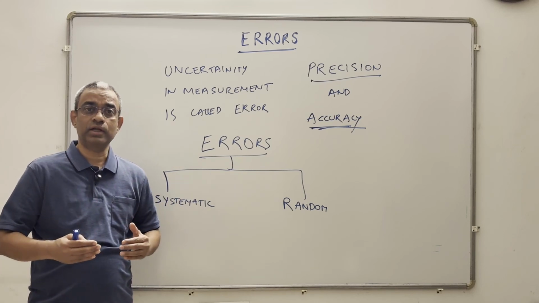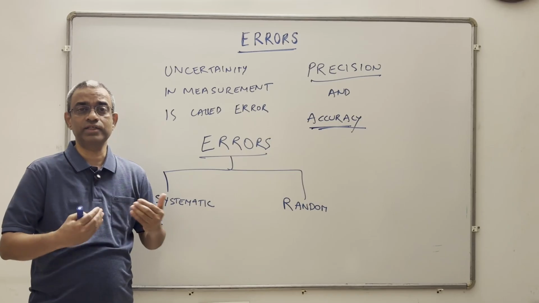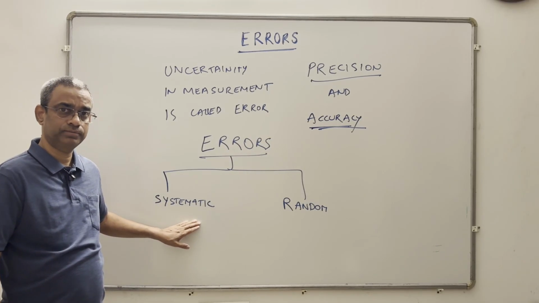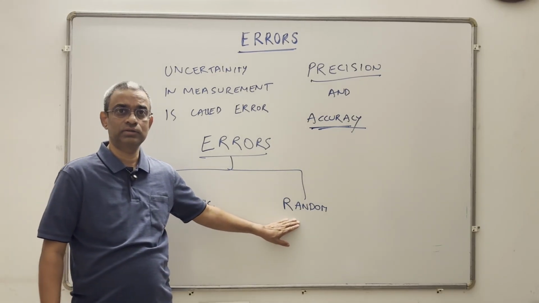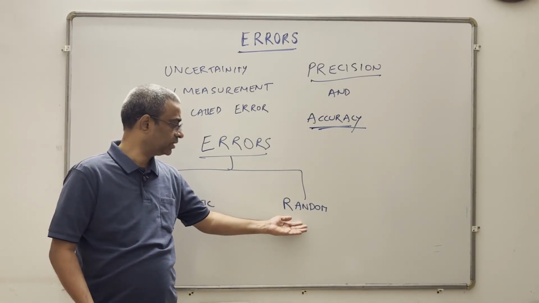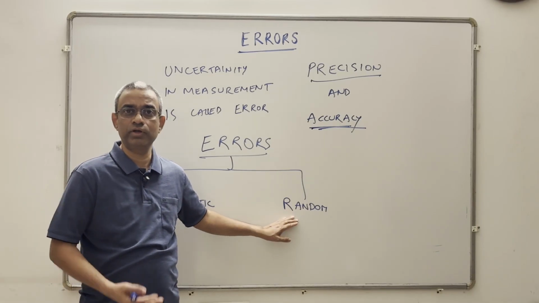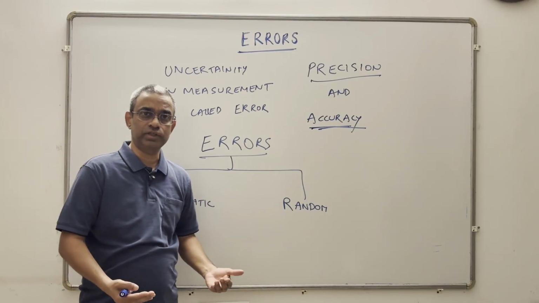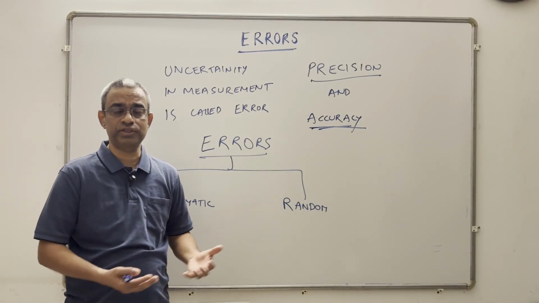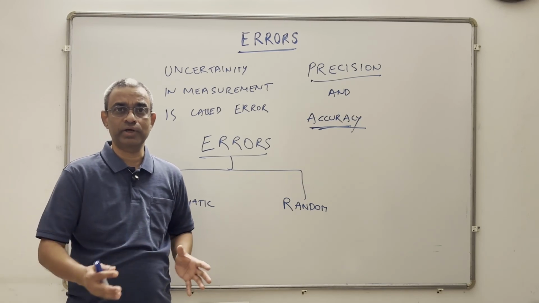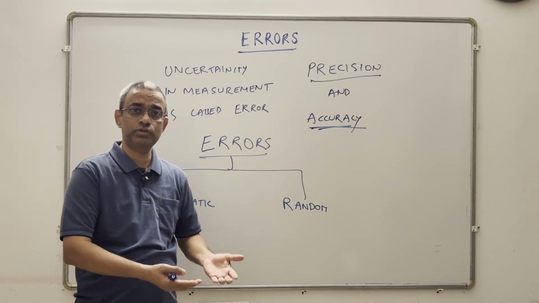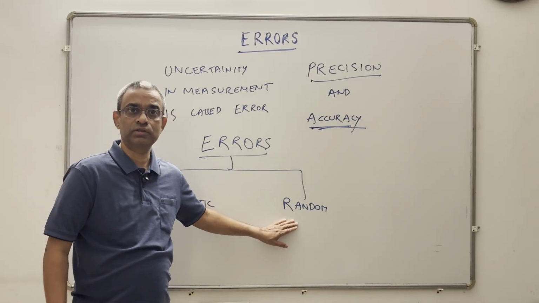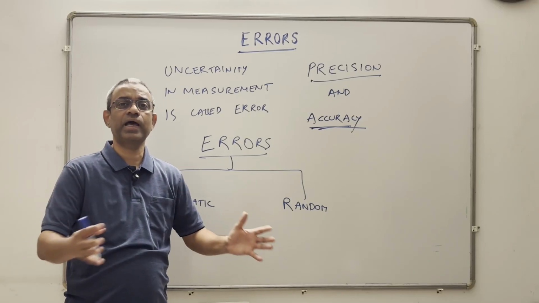We know that there is an error and we always know whether it is more or less than the actual value. So, by knowing that, we can correct the systematic errors. Random errors. Random errors are, as it says, random, unpredictable. We don't know whether it's going to be more or less. Like fluctuations in voltage, fluctuations in temperature, fluctuations in pressure. All these are unpredictable. So the errors could be more than the true value or less than the true value. So how do we correct the random errors? We take a large number of values and average them out.